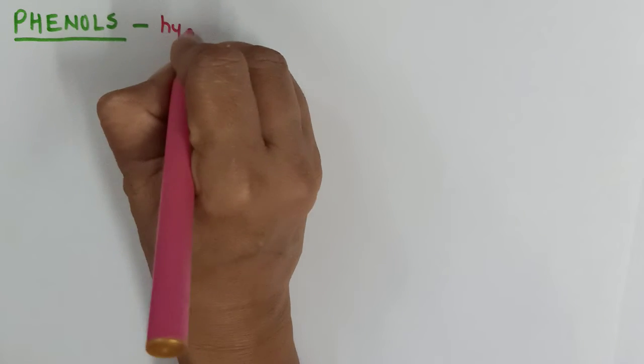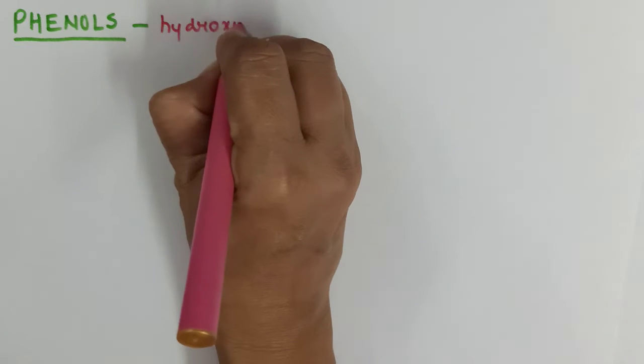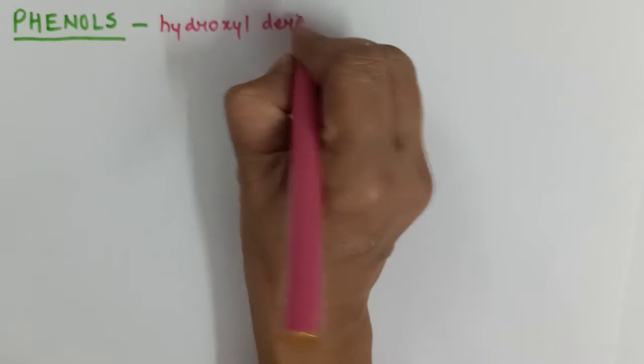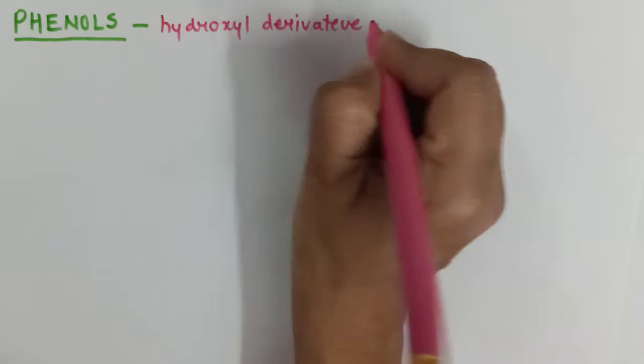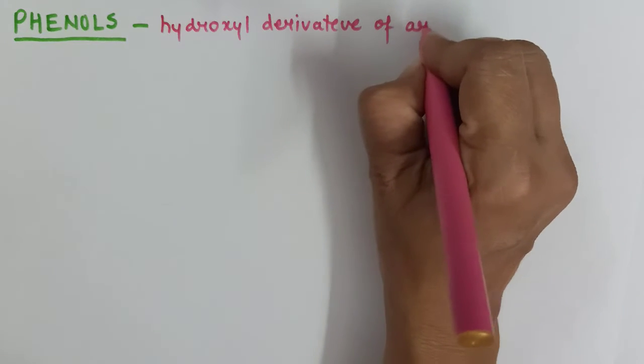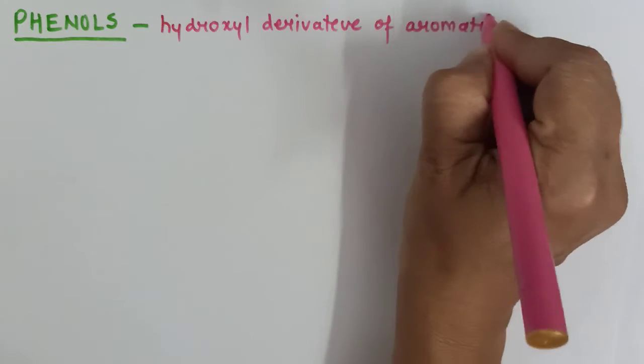Phenols are actually hydroxyl derivatives of aromatic hydrocarbon.